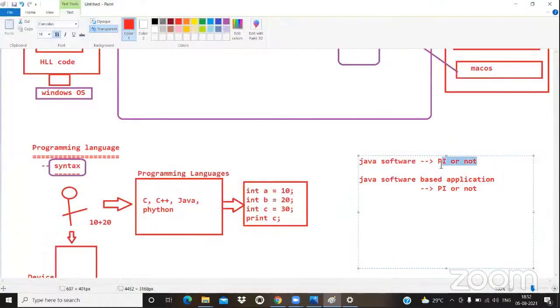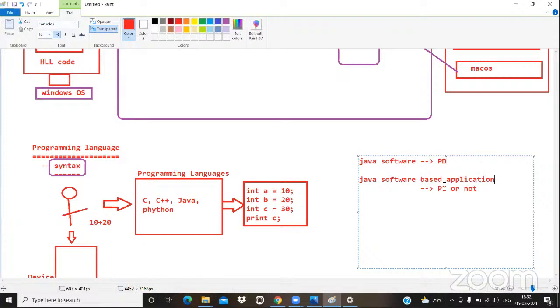Java software is dependent. Then why, if you touch anyone in the market, any programmer, any student, and ask what is Java, they say Java is platform independent? Then why is Ramchandra telling it is platform dependent? That is the beauty of learning, guys. In my classes, each and every point must be crystal clear. Java software is dependent, but Java software based application...